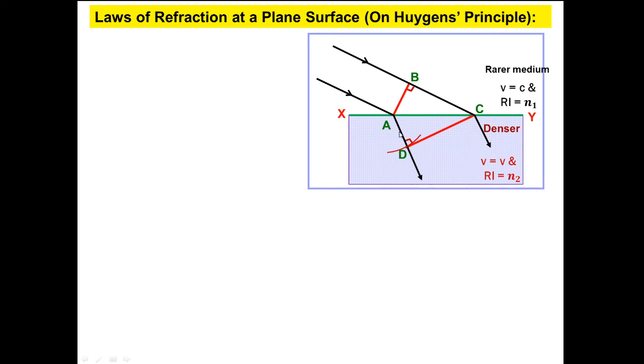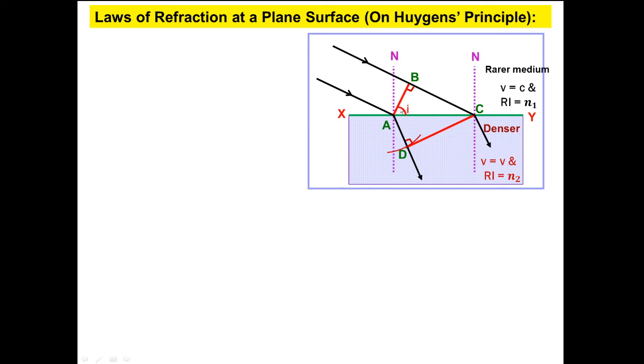It means the distance traveled by light in the denser medium will not be equal, rather it will be less. So in time t, the light coming from B will be at C and the light coming from A will be at D. If we join these two points, then CD will be the refracted wave front.